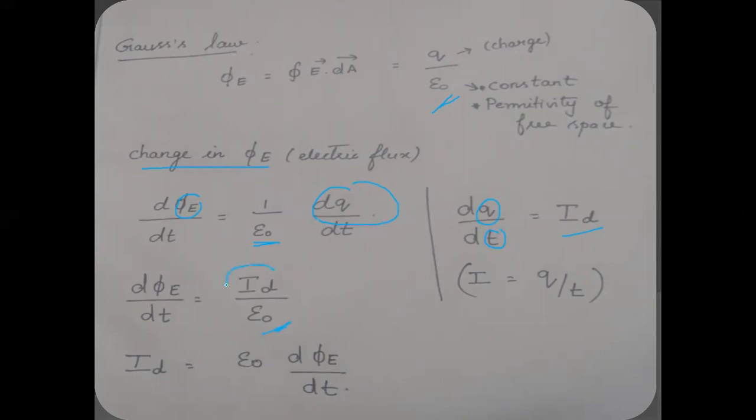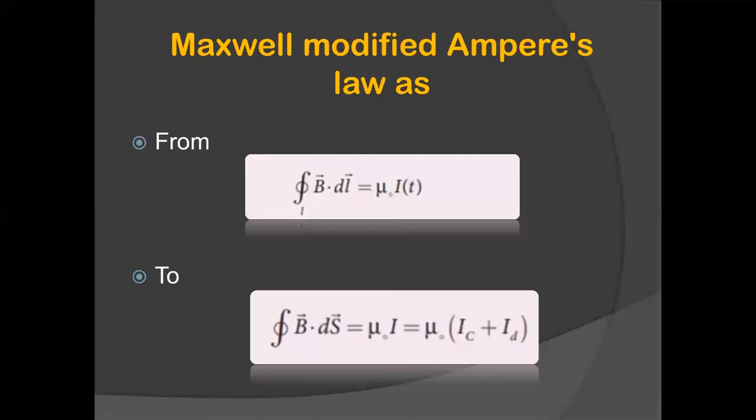But what we are concerned about is id. So I'm taking this to the other side. So it becomes epsilon naught into d phi E by dt. So now we have an expression for our displacement current from Gauss law.